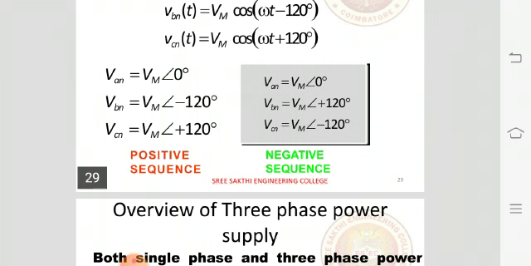The phase has a difference, but the magnitude remains constant. Similarly, in the negative sequence also the magnitude remains constant for VAN, VBN and VCN, whereas the phase changes as 0, plus 120 degrees and minus 120. VBN and VCN are interchanged in the two sequences.